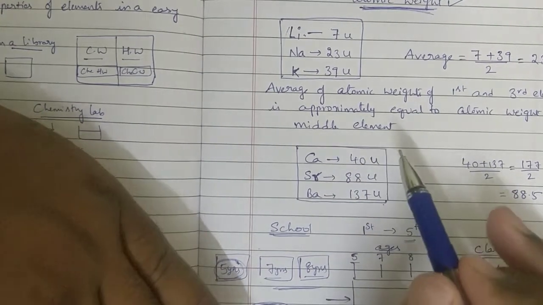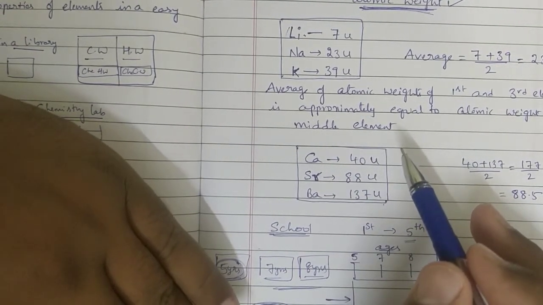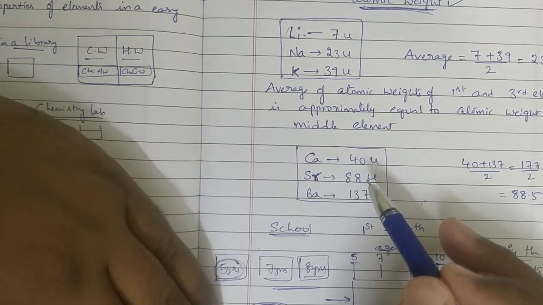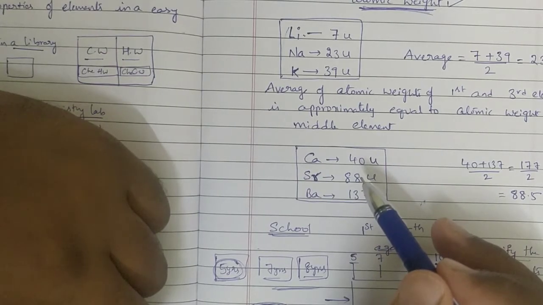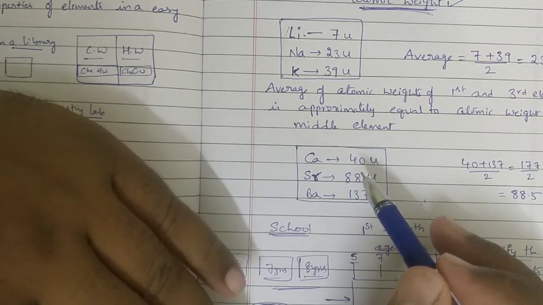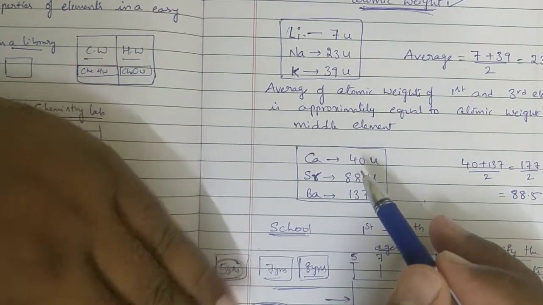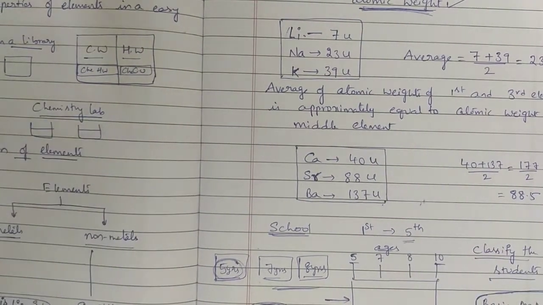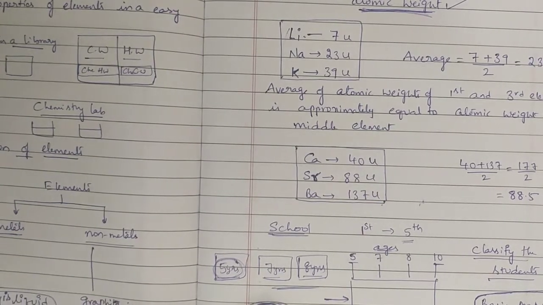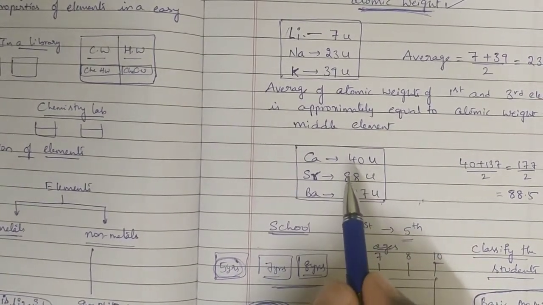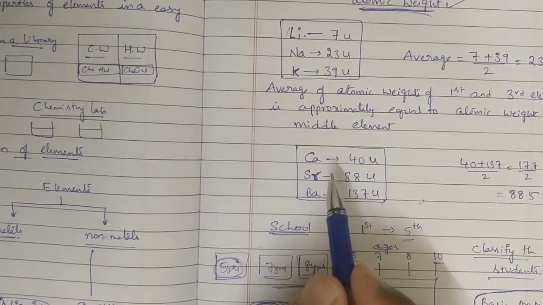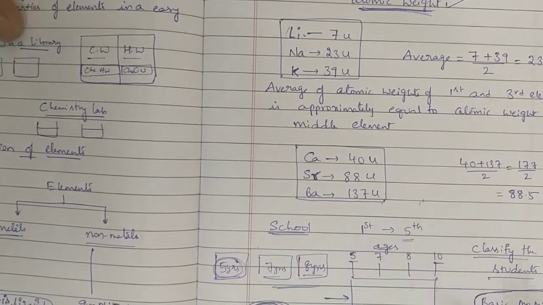Then he succeeded somewhat, but all the elements he could not classify into triads. That is a major thing. All the elements were not classified. Hardly 3 or 4 sets only he made. That is the main drawback. Dobereiner's drawback is that he classified the elements into 4 or 5 sets only, hardly. The remaining elements he did not classify. And one more thing,